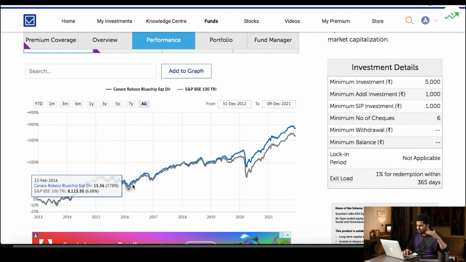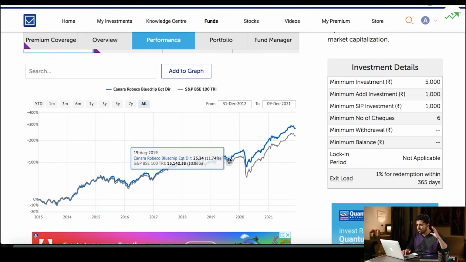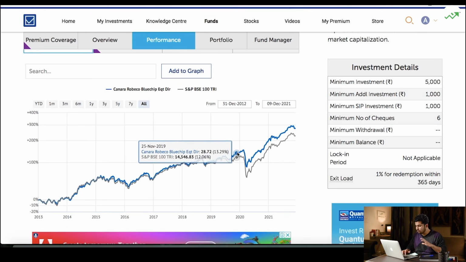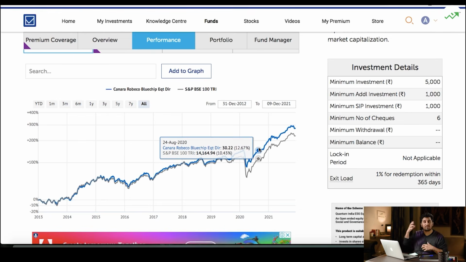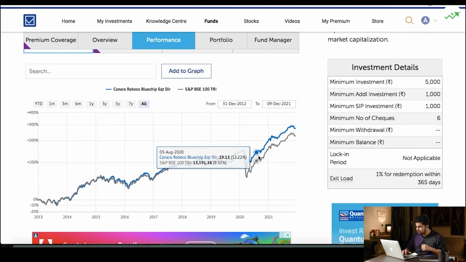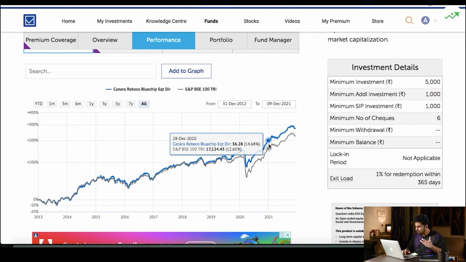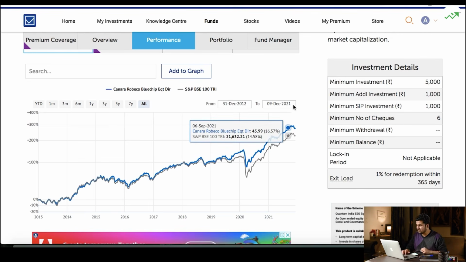You see that over a period of time till mid 2019, the fund was performing very similar to the benchmark. And after mid 2019, around the end of 2020, the fund started generating more returns than the benchmark. So good. Over the last 2 years, it's been performing decently well, right? And even after the second fund manager joined, I know it's a very short time to see, but even after mid 2021, it's still on the higher side. But yes, the overall market is going up, so not much to see there.